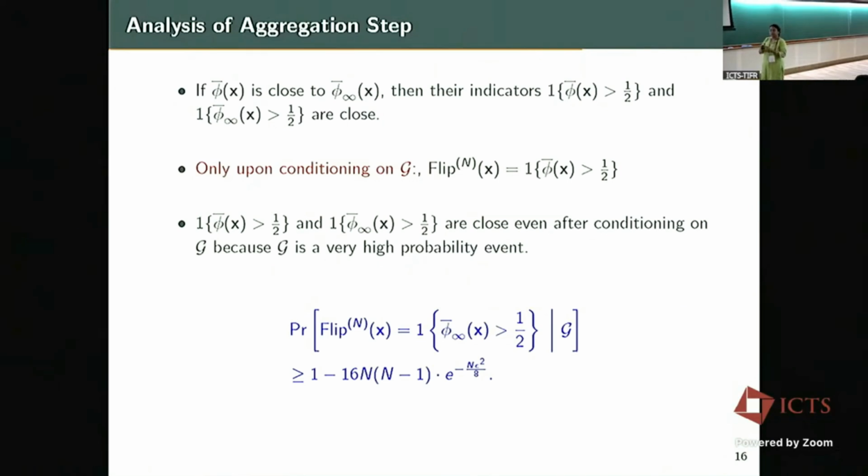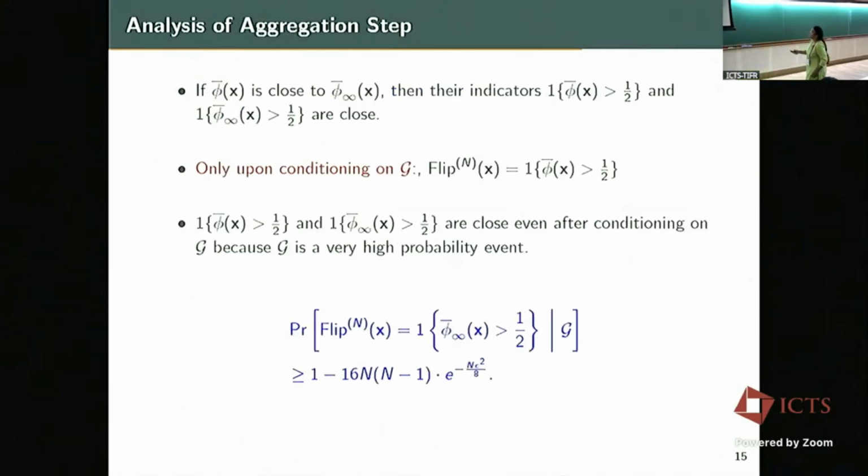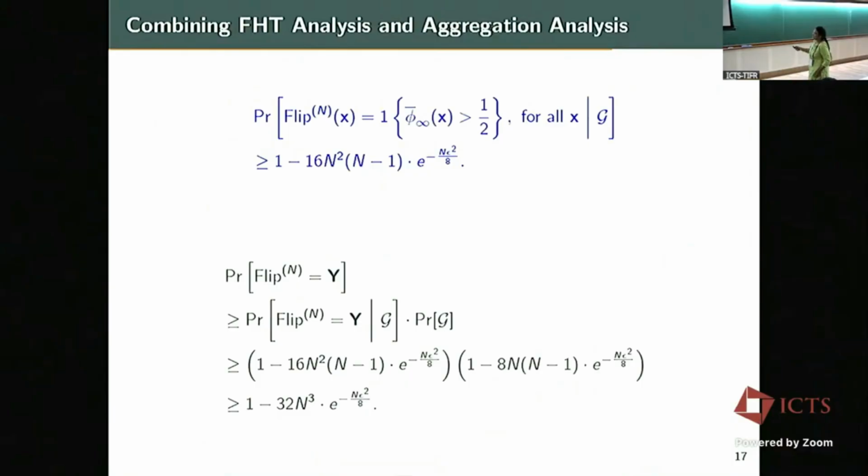Because in the second iteration, we can't use this fact anymore, we will break down, because even the y will have several correlations. What happens in the second iteration of RPA is that y is the new estimated y, right? So if I have a new estimated y, there will be correlations in the noise. That is the reason right now we are at a stage where we can't analyze this algorithm for the second iteration. We can't do it right now. So that's the analysis, and if you combine the analysis of FHT and aggregation, we get a bound.